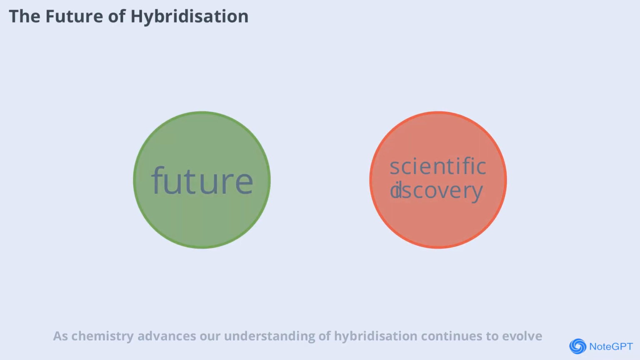As chemistry advances, our understanding of hybridization continues to evolve. New computational methods and experimental techniques are revealing even more about how atoms bond and interact. Hybridization remains a foundational concept, bridging the gap between classical and modern chemistry, and will continue to shape scientific discovery for years to come.